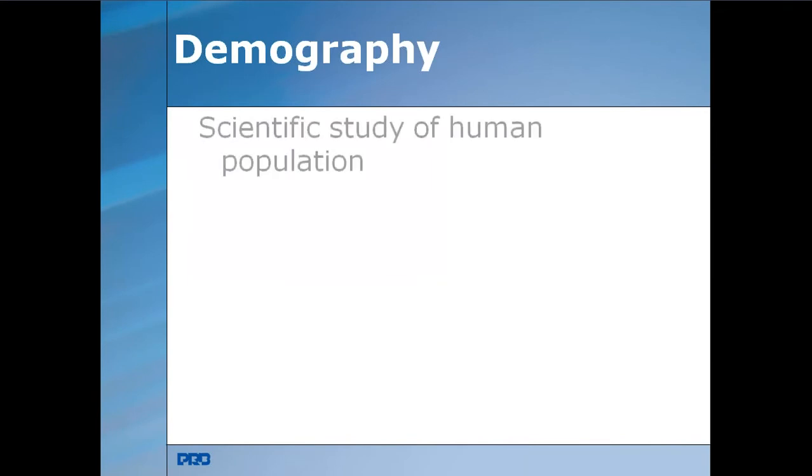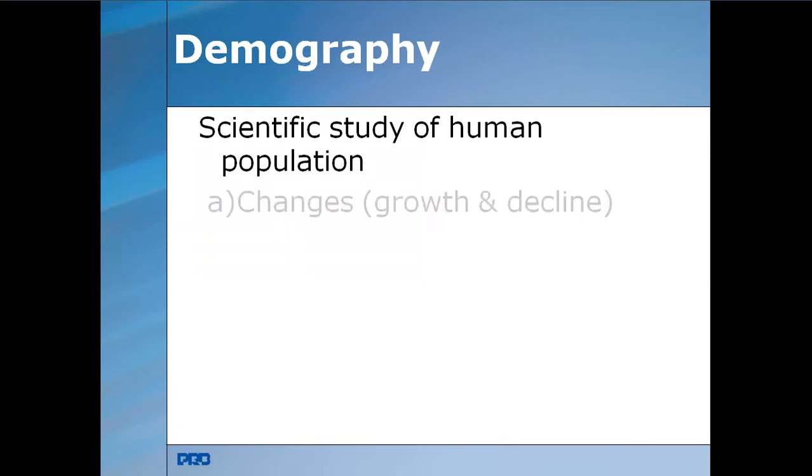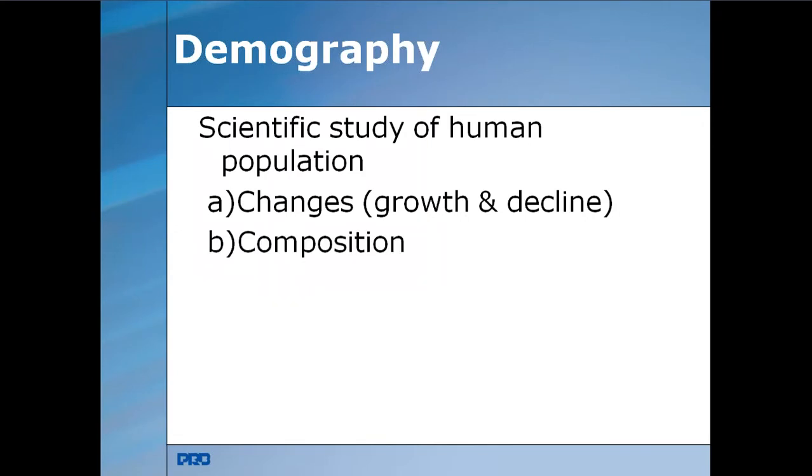Here, demography means the scientific study of human population. The scientific study of human population in the world is demography. It covers the changes of population in the world, that is growth and declining, the composition of population, and the distribution of population.